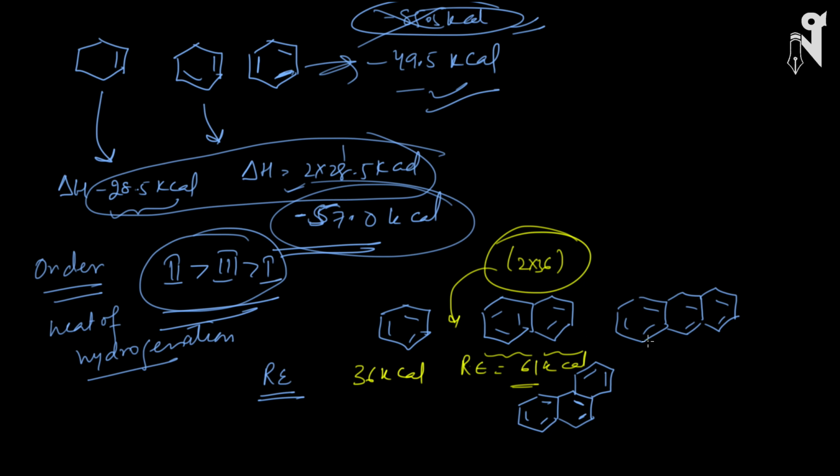Exactly the same way, the value over here is somewhere around 83 to 85 kilocalories, which is lesser than 3 into 36. Exactly the same way here, the value is 91 kilocalories, which is lesser than 3 into 36 kilocalories. So what we can see over here is, when the aromatic rings are fused, the resonance energy is relatively lesser than the individual rings' energy. Individual benzenes will have more resonance energy released as compared to the fused rings.